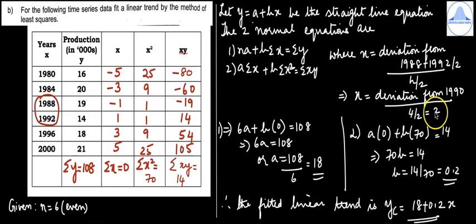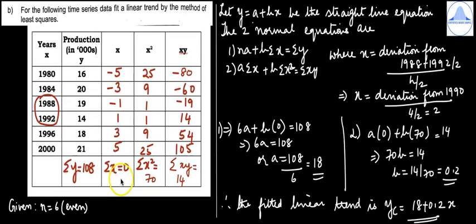So 4 divided by 2 is 2. So finally, we get x as deviation from 1990 divided by 2. So in the table we'll form 3 columns, x, x square and xy. Take the first year 1980, subtract it from 1990. So you'll get minus 10. Minus 10 divided by 2 is minus 5. Similarly, take 1984, subtract it from 1990 and then divide by 2, you'll get minus 3. Similarly, minus 1, 1, 3 and 5.